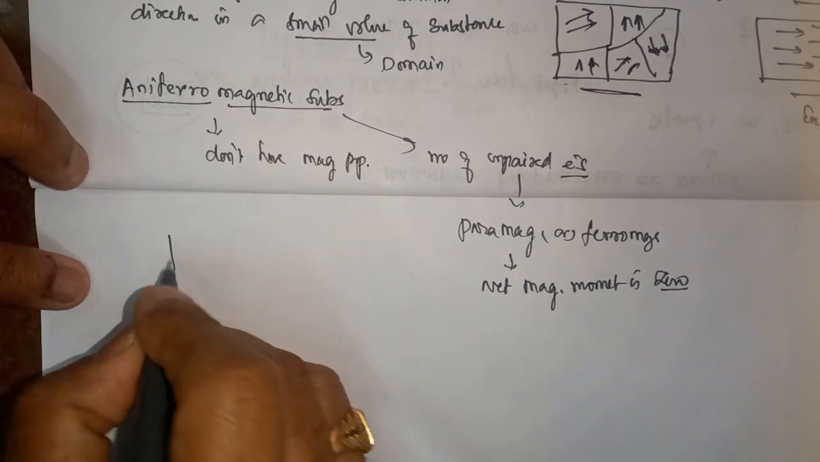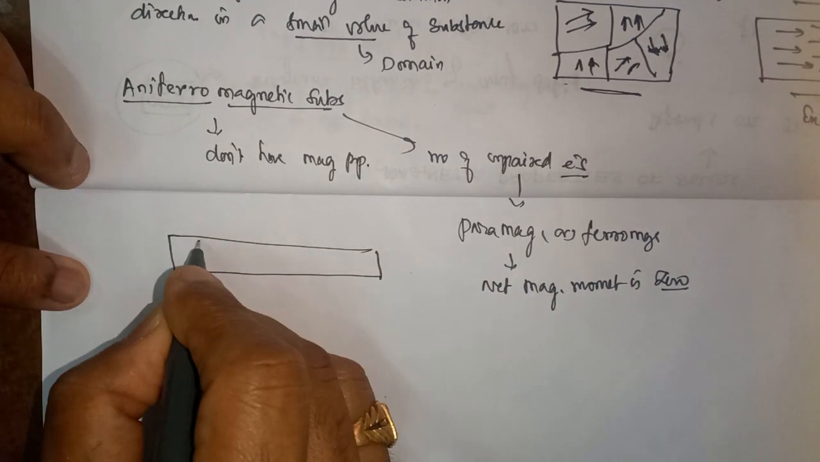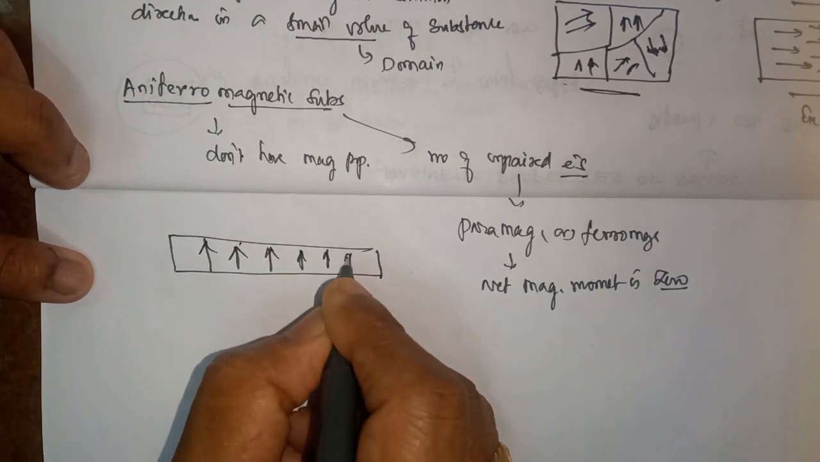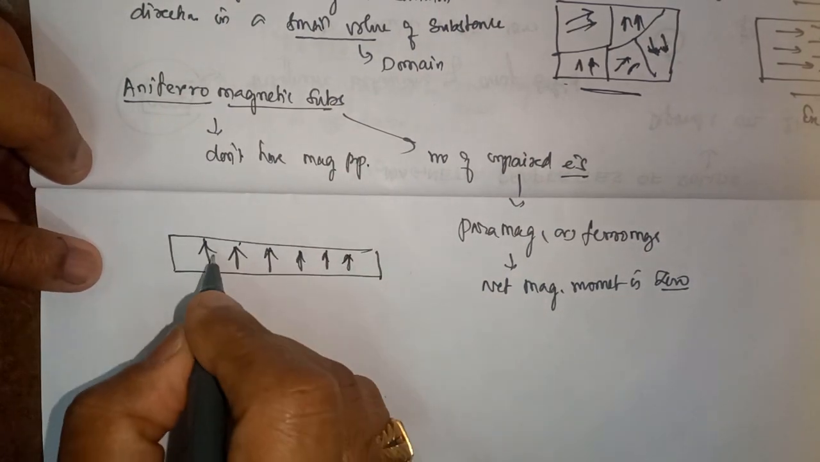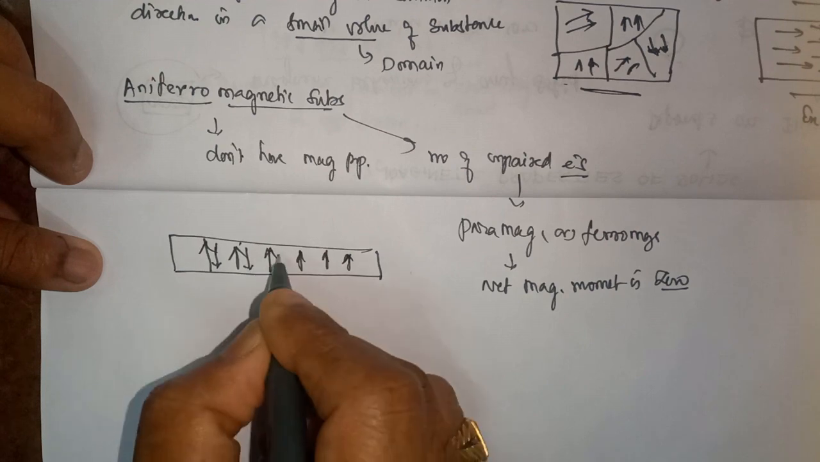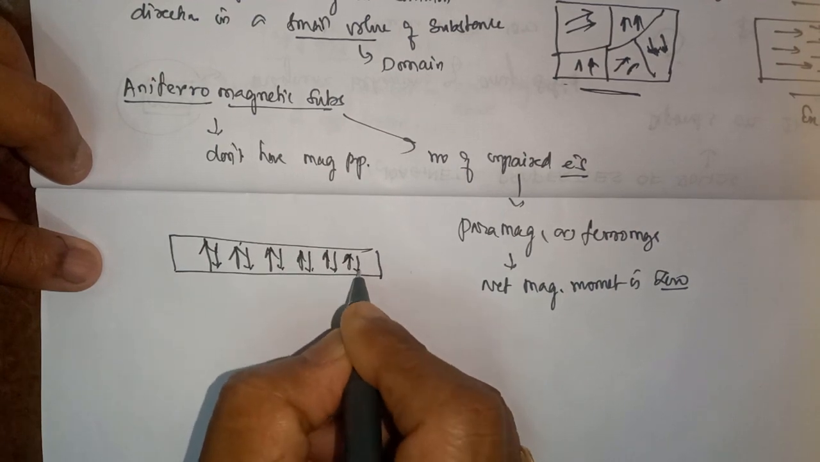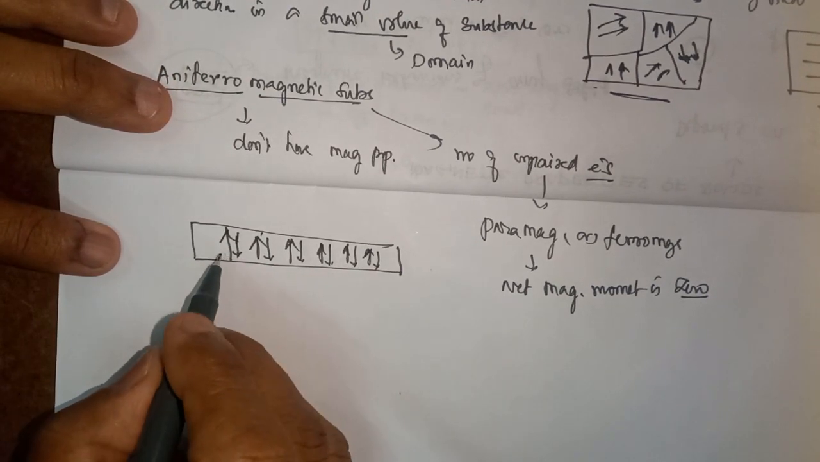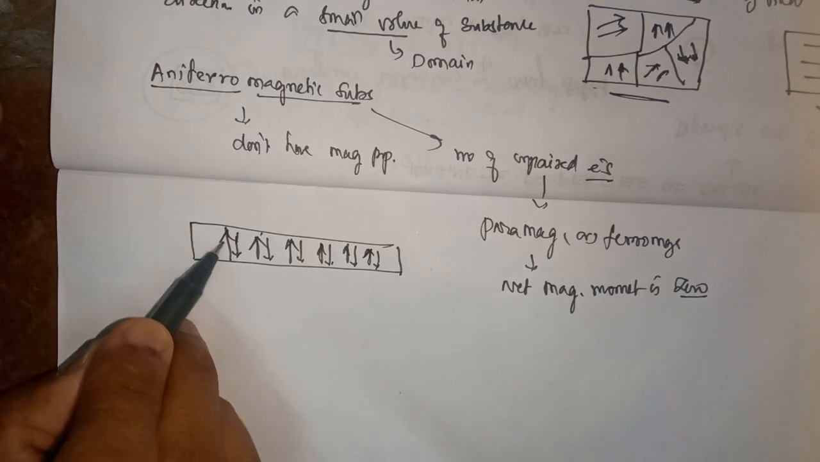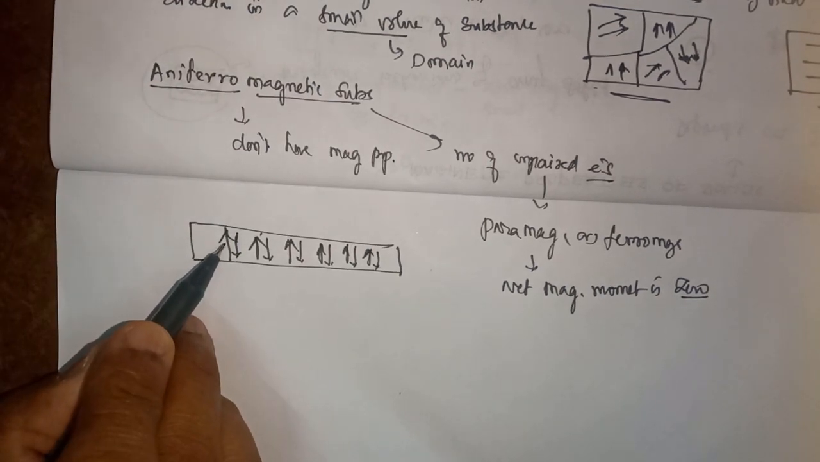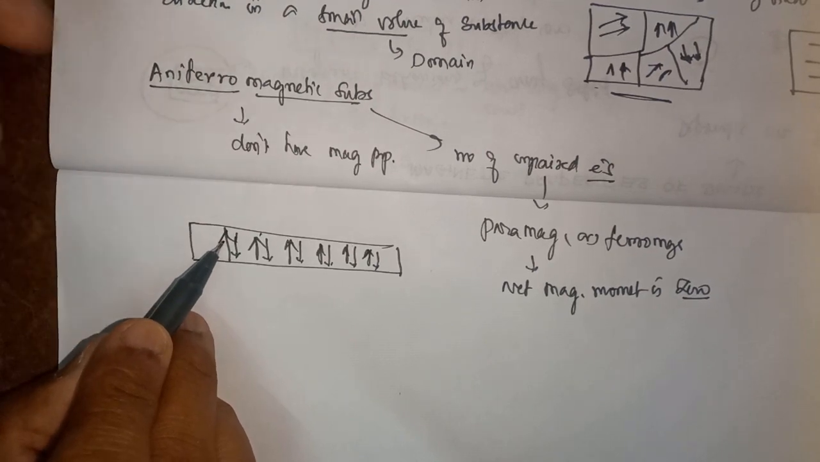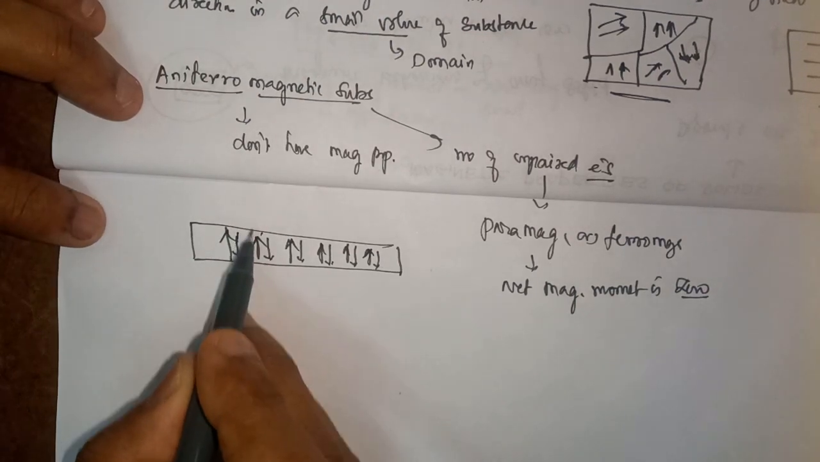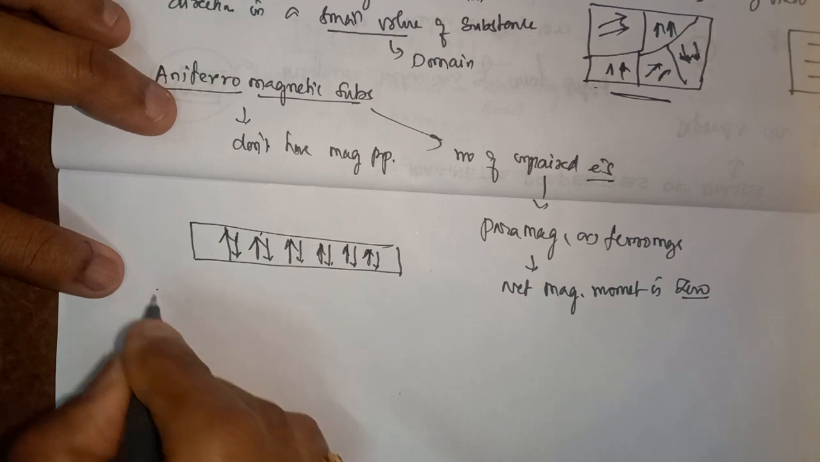How is this? Here this is the direction of domain. You see these atoms. This is an atom, this is an atom. Each atom is like a bar magnet. It has a magnetic moment. The magnetic moment is in the upward direction, but another one is downward. It is upward, that is downward. Here what will happen? There is an equal number of